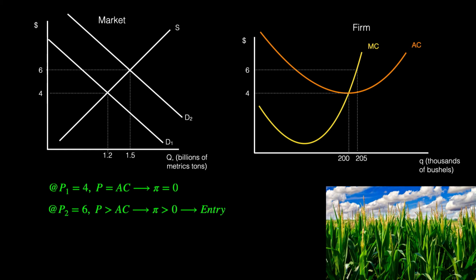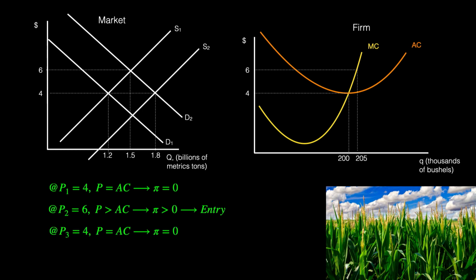So the positive economic profit will attract entry. More farmers will plant corn. Graphically, we show the entry by the short-run market supply curve shifting right. This entry will continue as long as corn farmers are earning positive economic profit. In other words, the short-run market supply curve continues to shift right until price equals average cost.